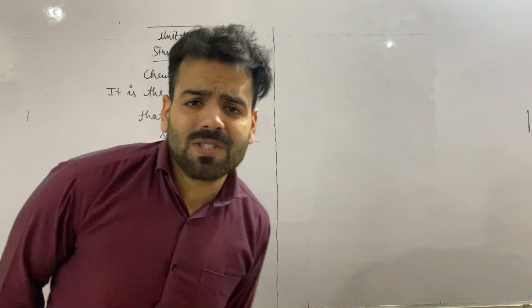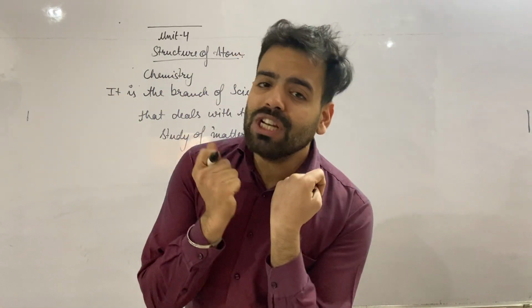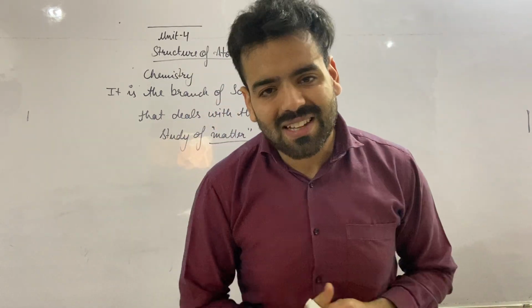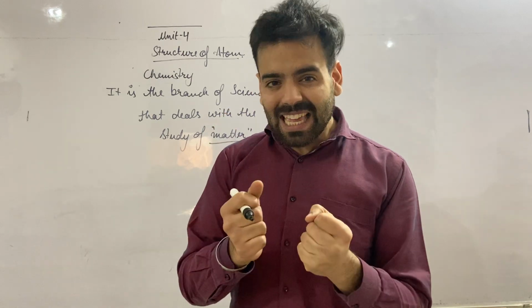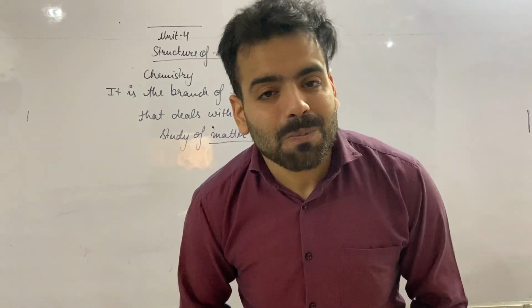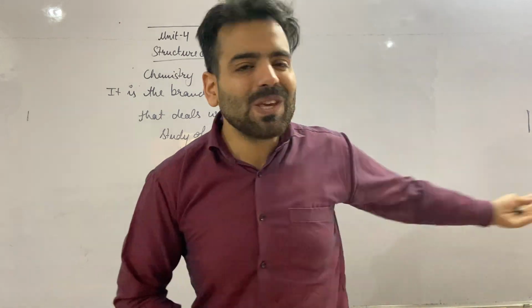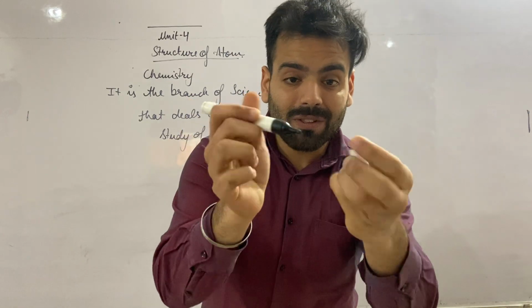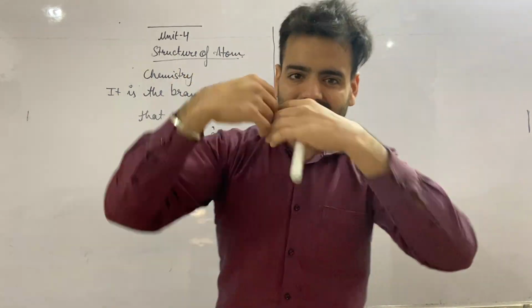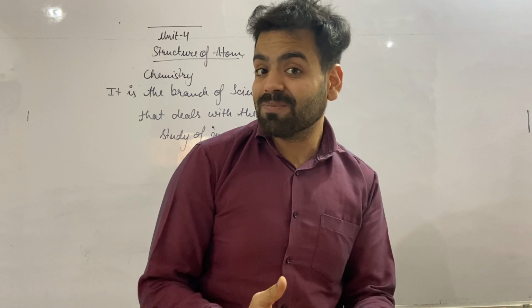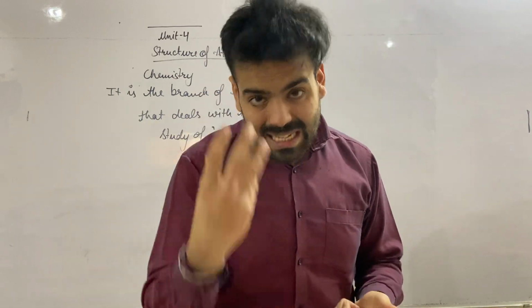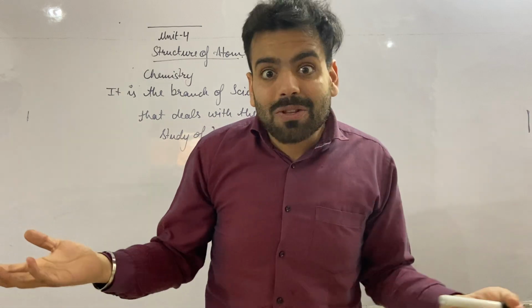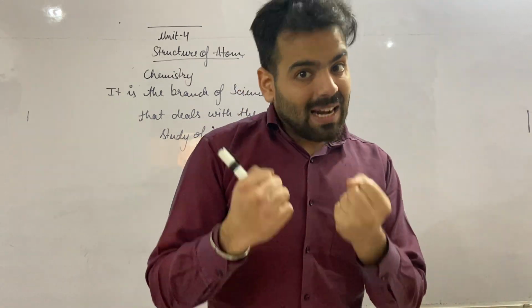You might have heard of this term before, matter. The basic definition of matter that comes to my mind is: anything which has some mass and occupies some space is called matter. Everything you can see around you, this camera in which I am recording the video, I myself, this pen with which I am writing, this board, is matter. Even the air, which I cannot see, is also matter, because air has some mass.